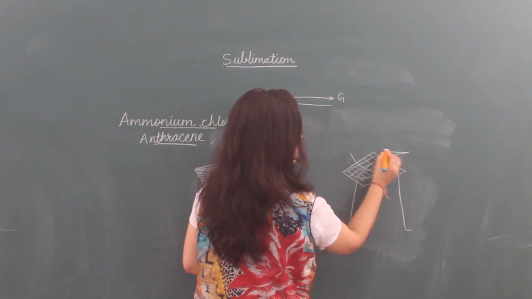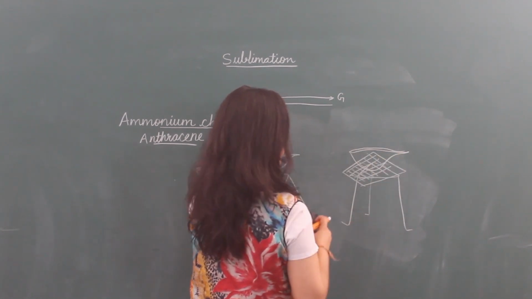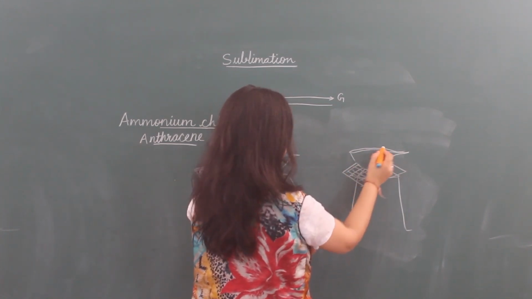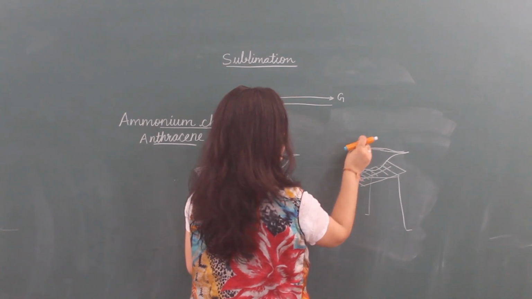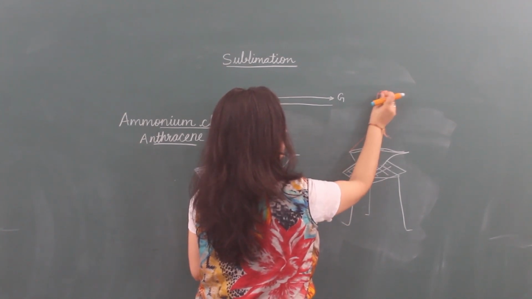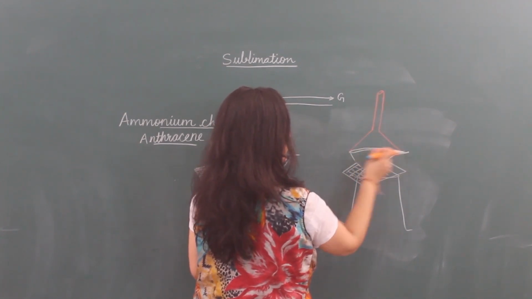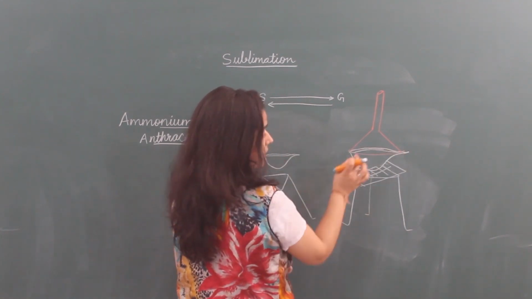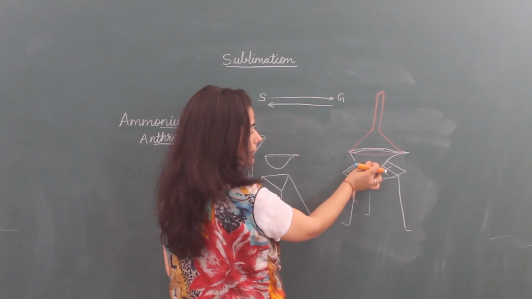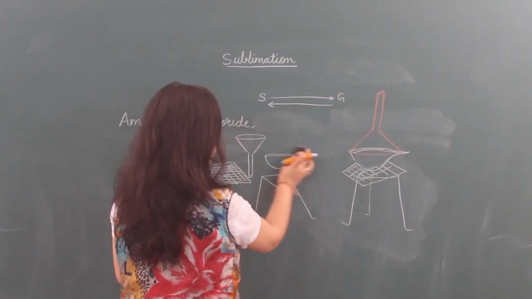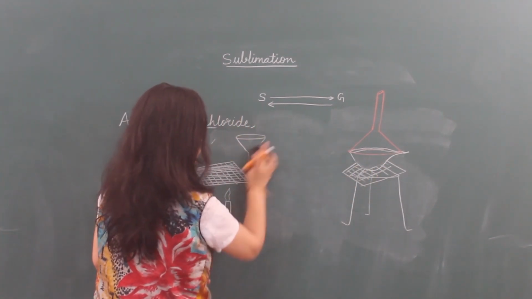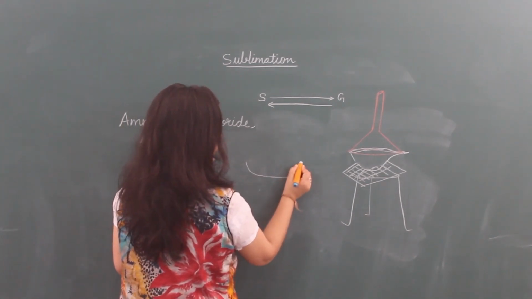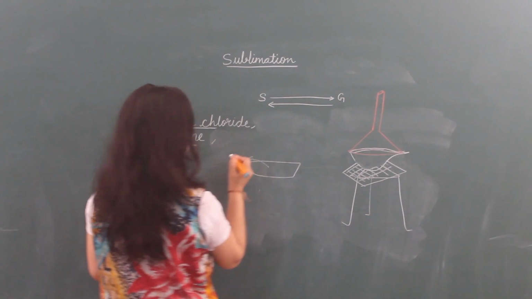On this wire gauze, put china dish and inverted funnel on this china dish. What we have to do? We have to take here the sample we want to heat.